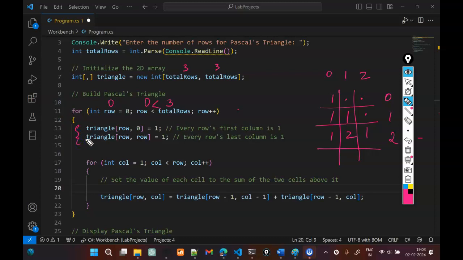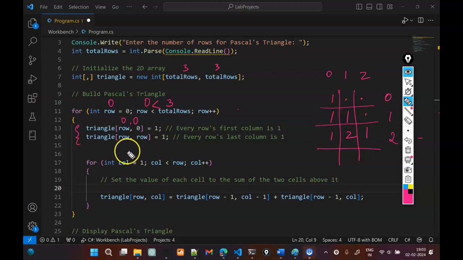For the first two rows, you might not really appreciate what's happening here, but we will see it in action a little better once we come to the last row. But either way, for the sake of tracing, we'll just continue the example. So initially this will be 0, and so 0 comma 0, which is this. We are initializing it to 1, and again we just happen to do a 0 comma 0, which is also 1. It might look not so obvious right now, but just hang in there.